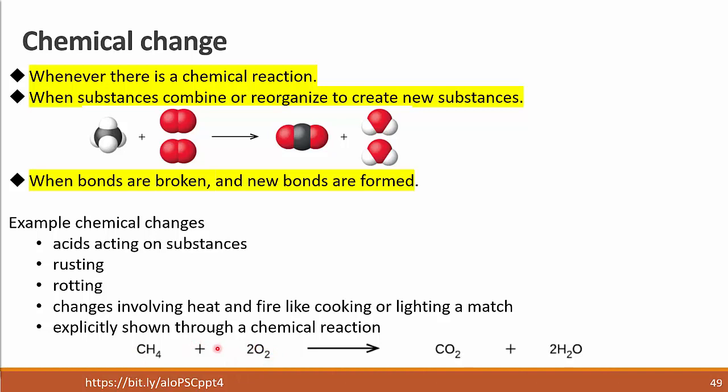They reorganized. I had CH4, methane, and oxygen. They reorganized to produce carbon dioxide and water.